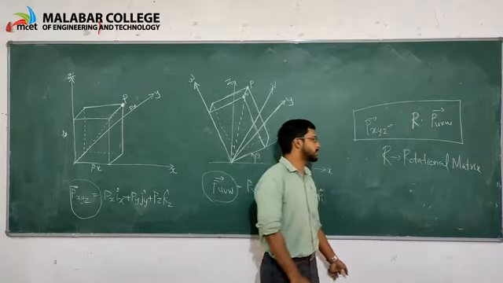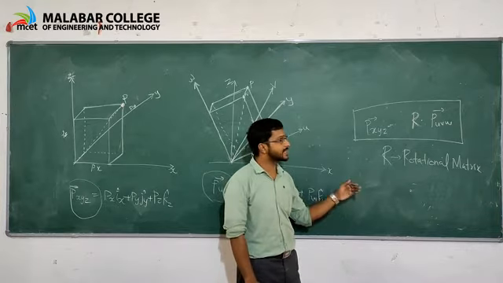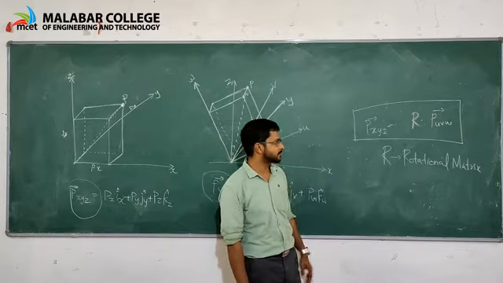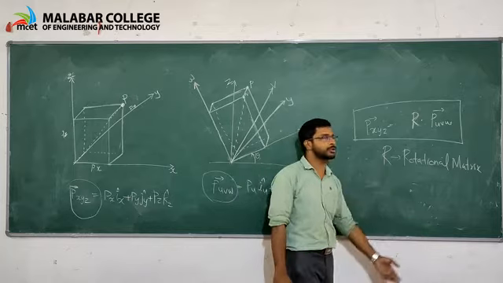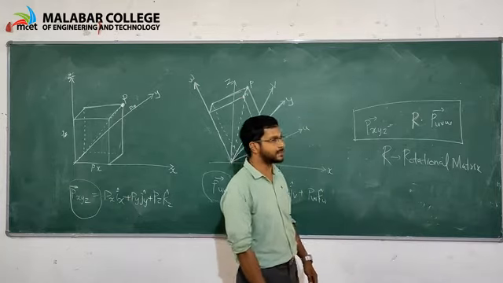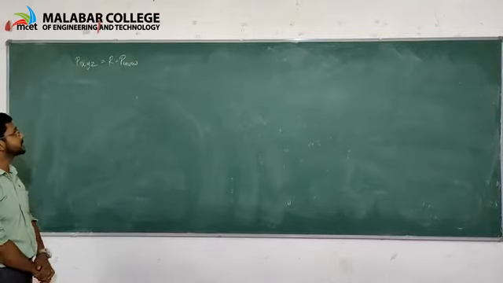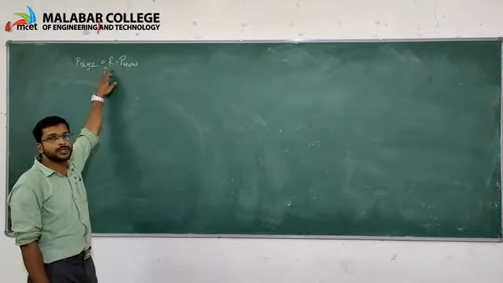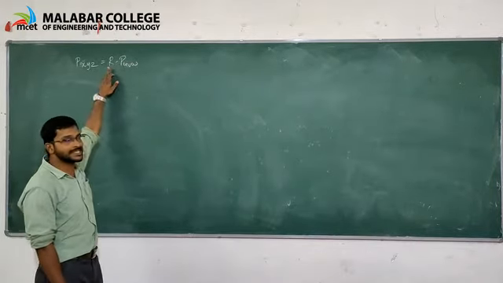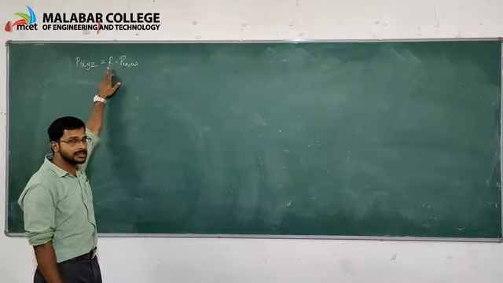We have studied the translational matrix in the previous classes. Here it is the rotational matrix corresponding to the rotational motion of the object. Next we are going to find the expression of the rotational matrix. Here R is a matrix.